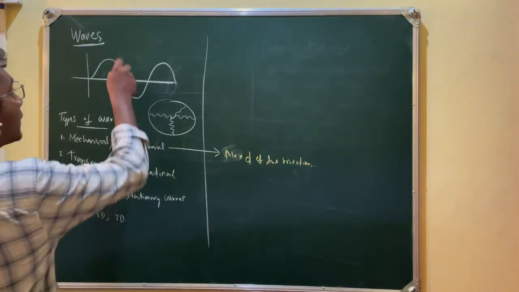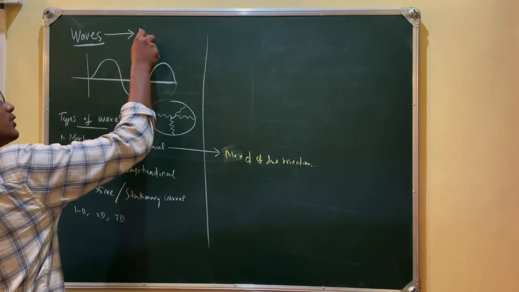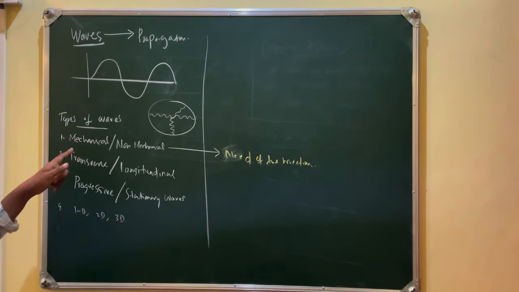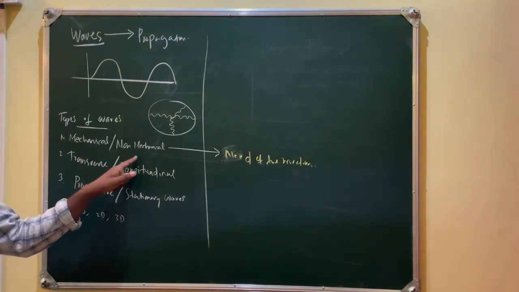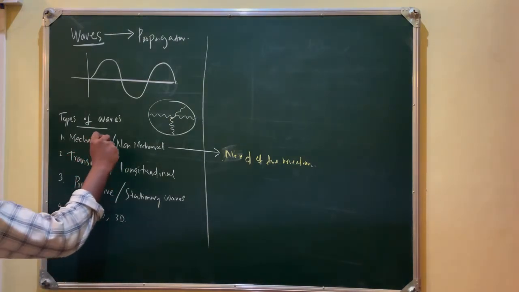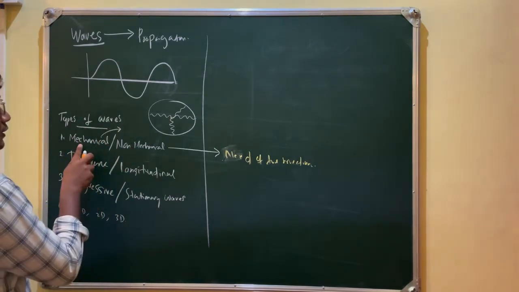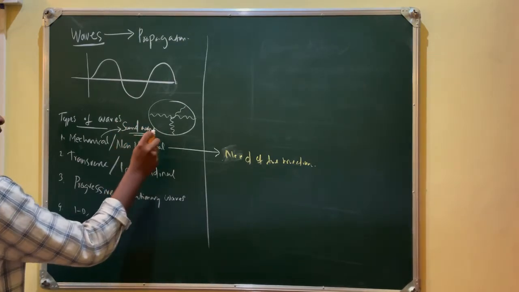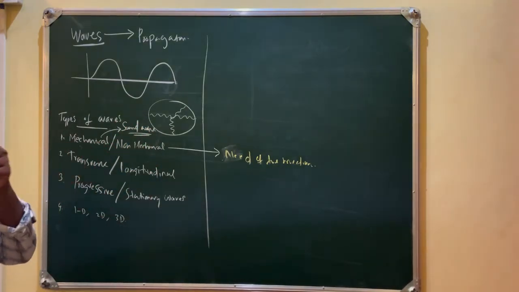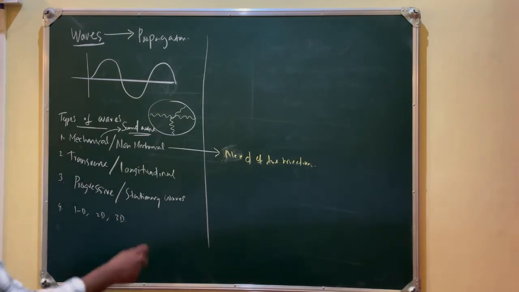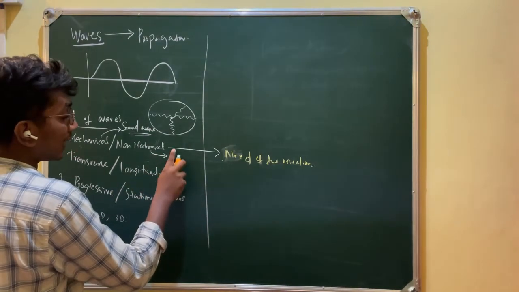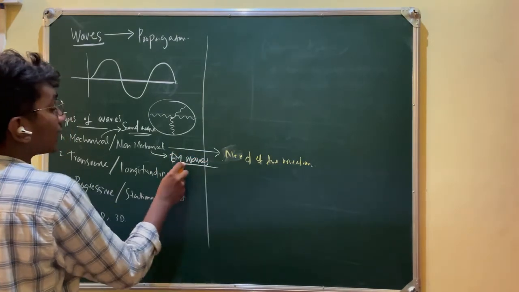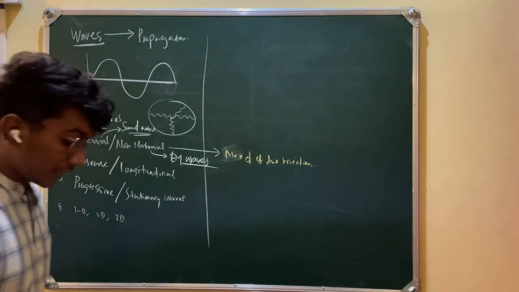So what is the major property of the wave? I would say that is the propagation. So mechanical waves need a medium. Non-mechanical waves do not require any medium. Look at this. What is a mechanical wave example? Sound wave. So sound wave is an example of a mechanical wave. What about non-mechanical waves? Light, or any electromagnetic waves, are examples of non-mechanical waves.